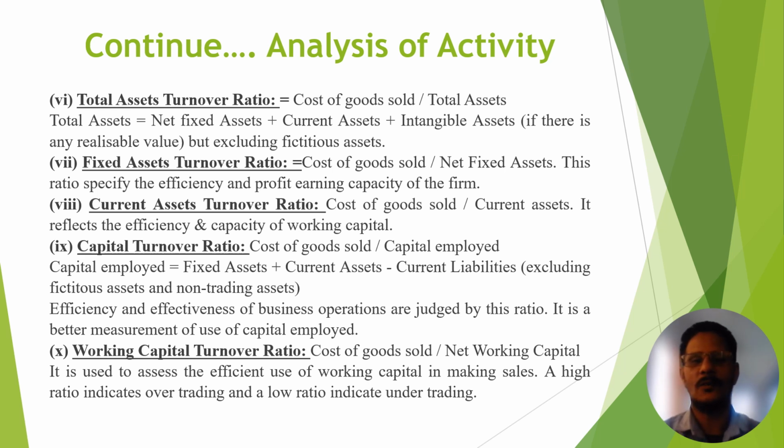Now the last one, working capital turnover ratio. The formula is cost of goods sold divided by net working capital. Through this formula you can calculate it. This ratio is used to assess the efficient use of working capital in making sales. A high ratio indicates overtrading, a lower ratio indicates undertrading.